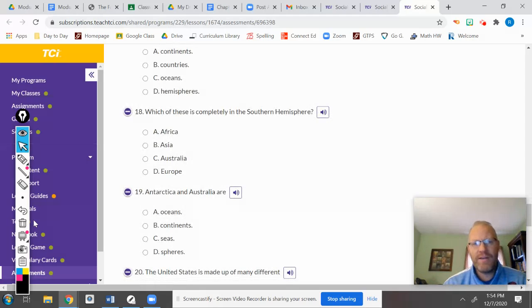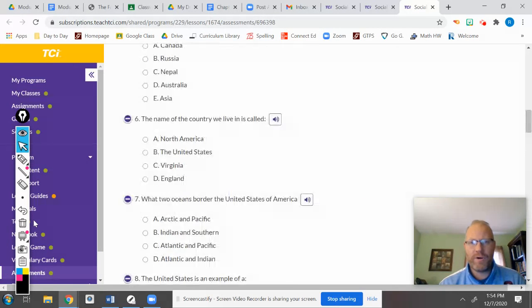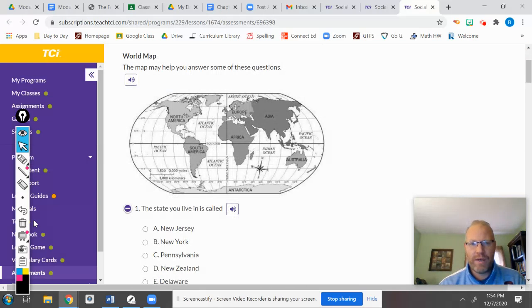Number 18. Which of these is completely in the southern hemisphere? Completely. So not partially, but completely. Africa, Asia, Australia, or Europe? So looking at the map, which one is to the south of the equator? Which one is all the way to the south of the equator? Look at the continents. Which one is to the south of the equator?